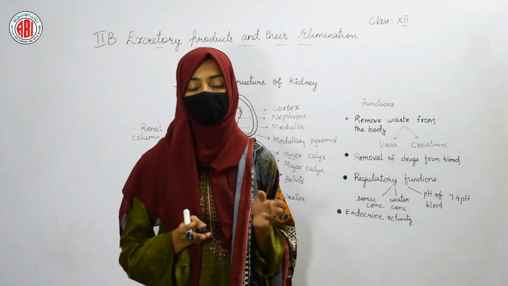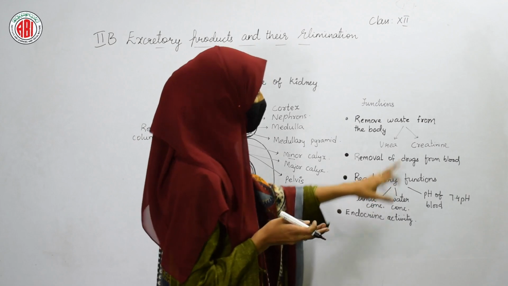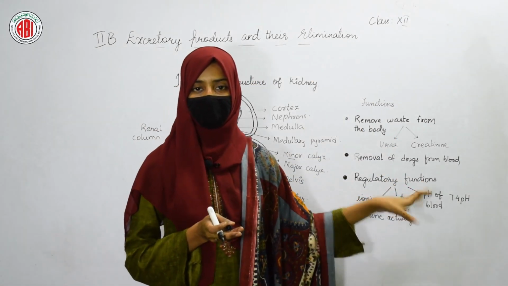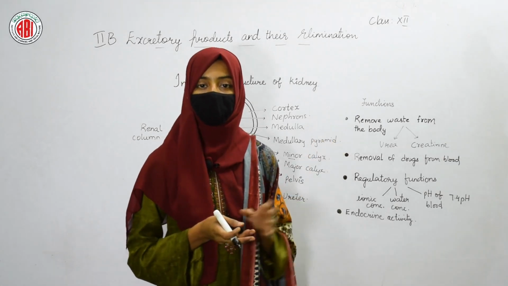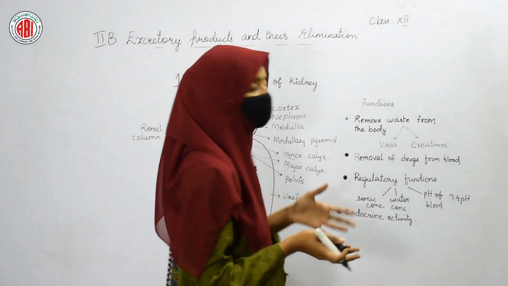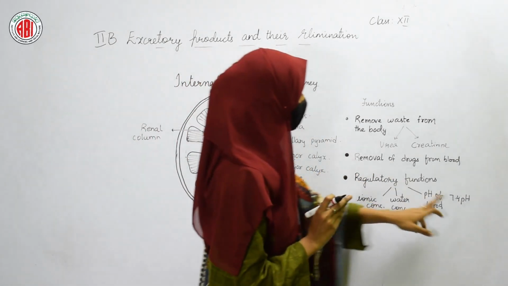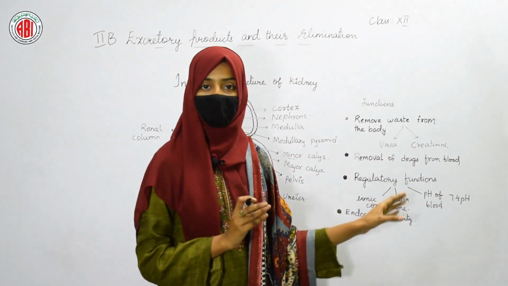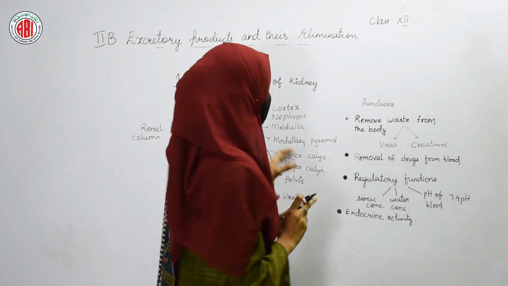So this is how the kidneys are working in regulating the water concentration, and it also regulates the pH of our blood. pH is nothing but hydrogen ion concentration. So the pH of blood is always neutral. It is neither acidic nor basic. It is neutral, and the pH will be 7.4. So this pH of our blood can also be maintained with the help of our kidneys.